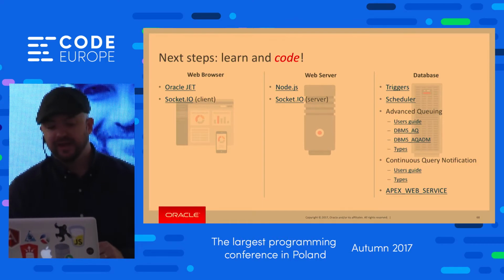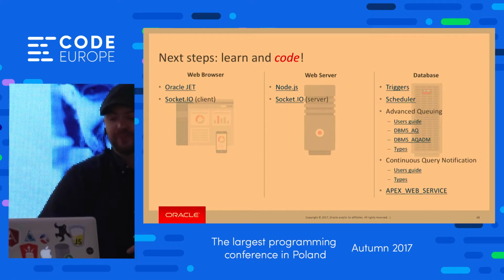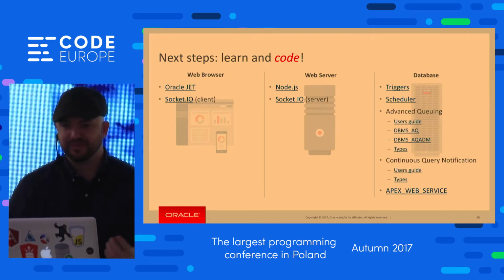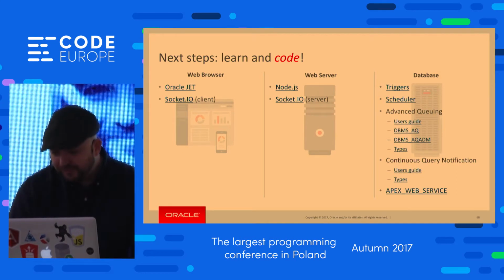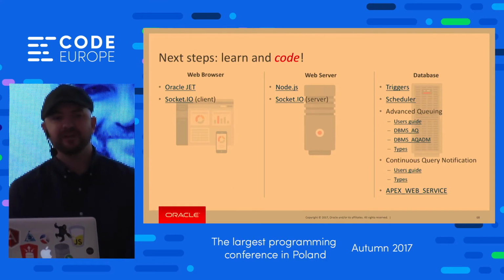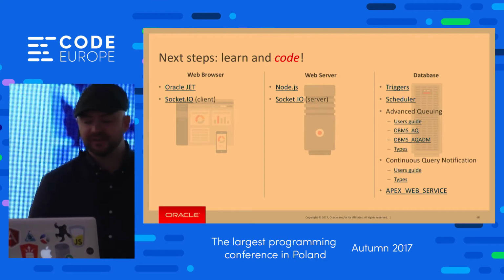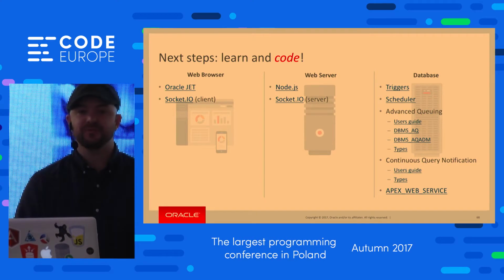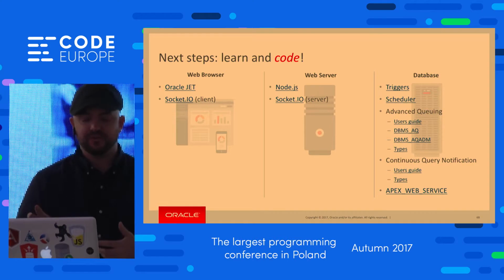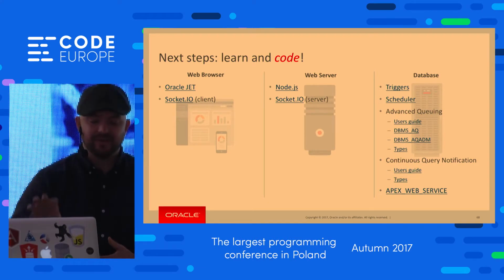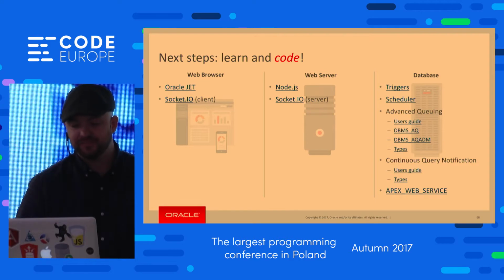Cool. So the next thing I want to point out: if you were seeing all that PL/SQL code and feeling a little nauseous, I get it. I'm with you. What I want is something more like this. This goes back to that safe harbor slide, but this is what the future could look like. Actually, the near future. We have a new version of our Node database driver coming out very soon. So once that's out, adding features like this will be a little bit easier.